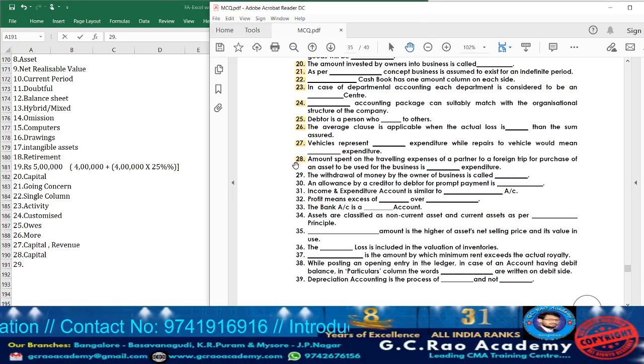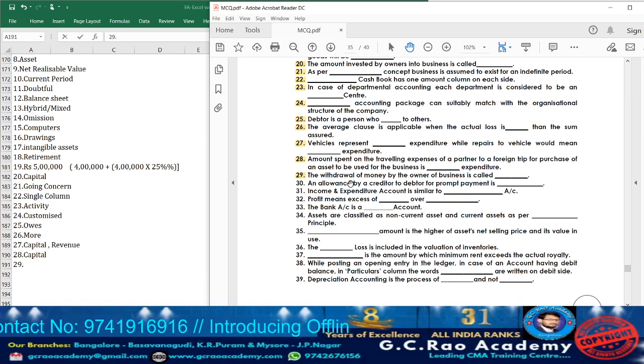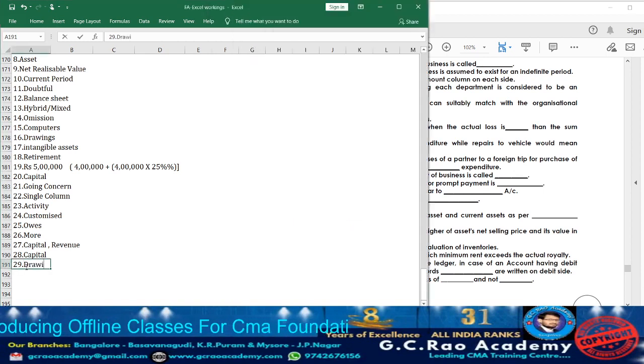Next, moving on to question 29. What they are telling? The withdrawal of money by the owner of business is called what? Again, drawings. When the owner is going to withdraw the amount from the business, we are going to call it as what? Drawings. So take down drawings.